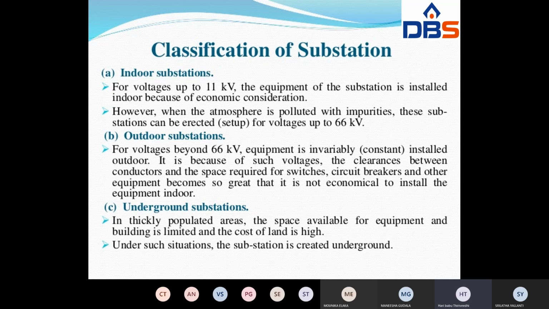Why? Because at more than 66 kV, the size of the conductor increases and the equipment size also increases. That's why such equipments are invariably installed outdoors, in an open place. Because of such voltages, the clearance between the conductors and the space required for switches, circuit breakers, and other equipments become so great that these equipments must maintain some space.